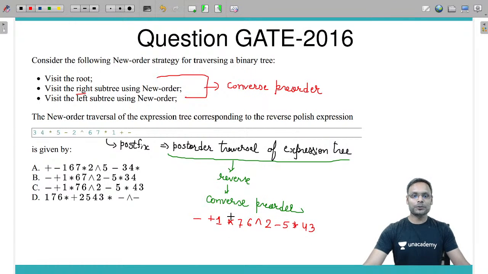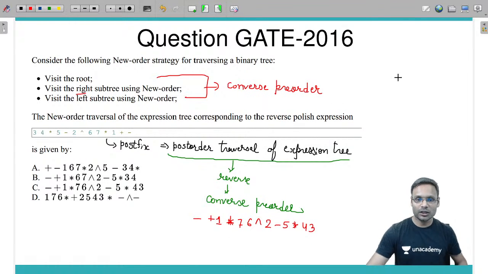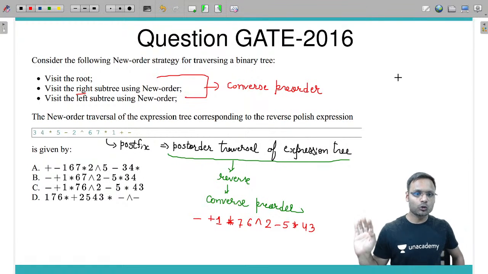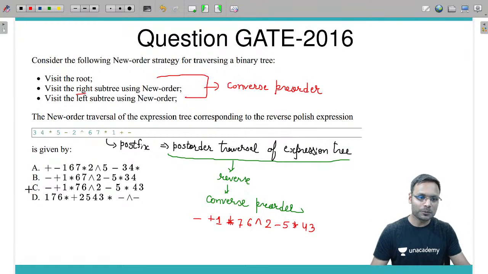Match whichever option is matching, that's the correct answer. You don't have to solve anything in this particular question. कुछ भी solve नहीं करना है आपको. Option is C.